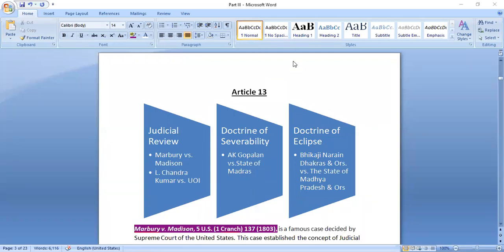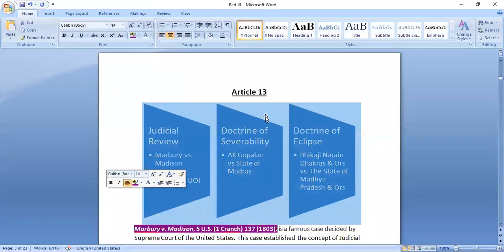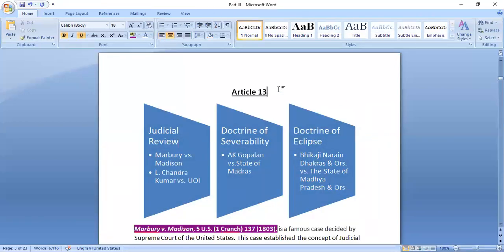Anyone? Concept of judicial review. What do we mean by judicial review? It means the power of courts to validate or invalidate. So judicial review means what? It is power given to the courts to validate laws that are made by the parliament, right?